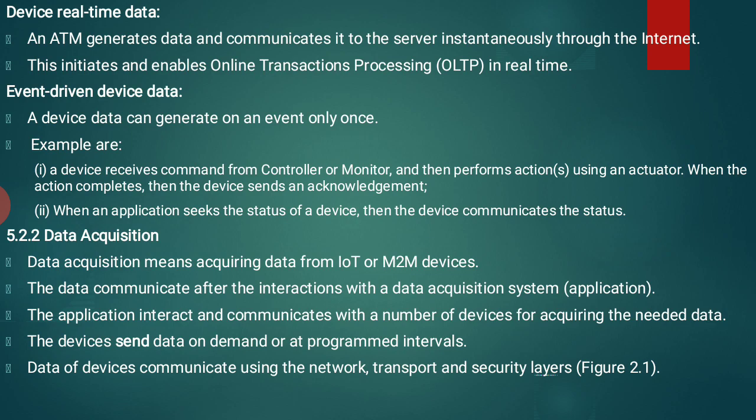The devices sense data on demand or at programmed intervals. So automatically the devices sense the data on demand or at programmed intervals, periodically. Device data communicates using the network, transport and security layers. We identify how this data communicates through the layers. If I want to communicate that data through the internet, the device data communicates using the network layer, followed by the transport and security layers.